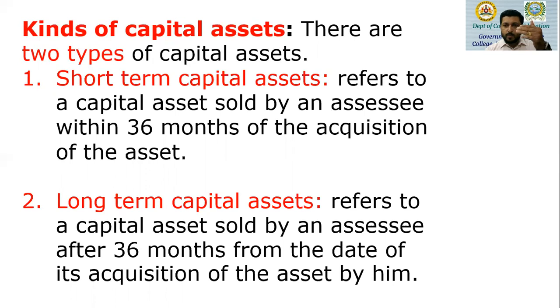Now, there are different assets with different time periods, but I'm taking the general time of 36 months by an SSC within 36 months of the acquisition of the asset. So if an asset is purchased and sold within 36 months, that is within 3 years from the date of acquisition, then such an asset is treated as a short-term capital asset. But if the same asset is transferred or sold by an SSC after 36 months from the date of its acquisition, then such an asset will be treated as a long-term capital asset.